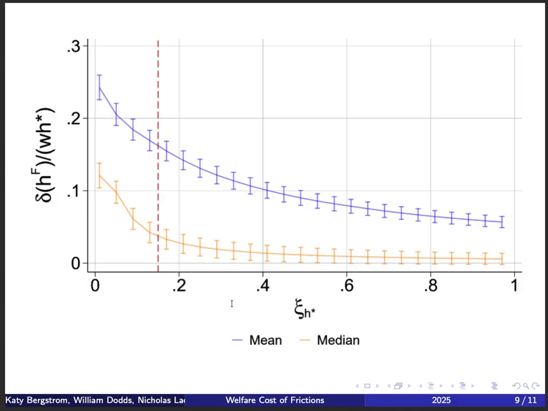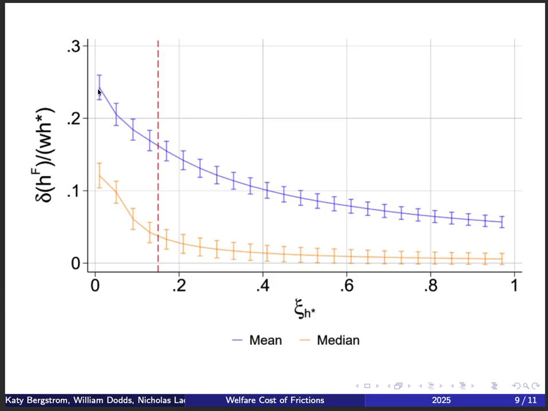So I'm plotting here in this graph this structural elasticity in the x-axis ranging from 0 to 1. And in the y-axis, we're plotting the willingness to pay to remove frictions as a share of gross of tax labor income. And we are depicting in the red line here our favorite measure of this elasticity, which, as I mentioned, was 0.15. And in the blue line, we're plotting the means for these different elasticities.